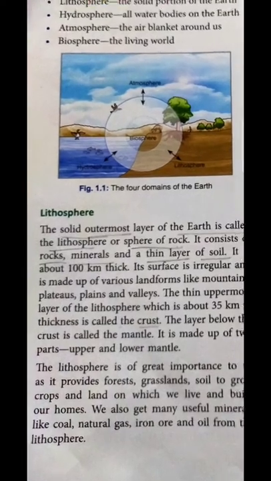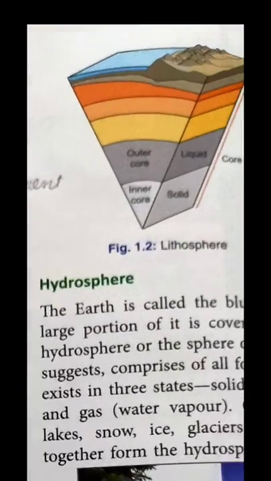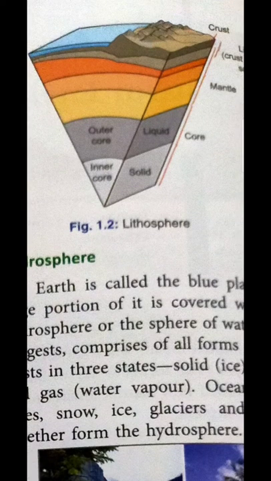Now the first domain is lithosphere. The word lithosphere relates to the land. All the different layers of land are considered as the lithosphere. Now what are the different layers of land? Look at this picture. This is the picture of the lithosphere. The upper part is known as the crust. The crust is where we are all living. Moving downward, the center part is considered as the mantle. The mantle is further divided into two parts, the upper mantle and the lower mantle.